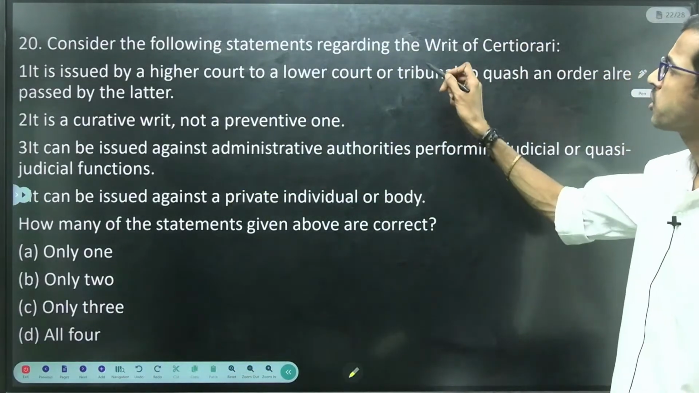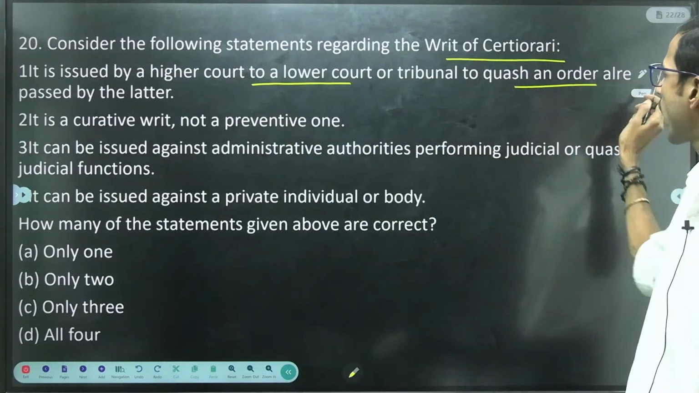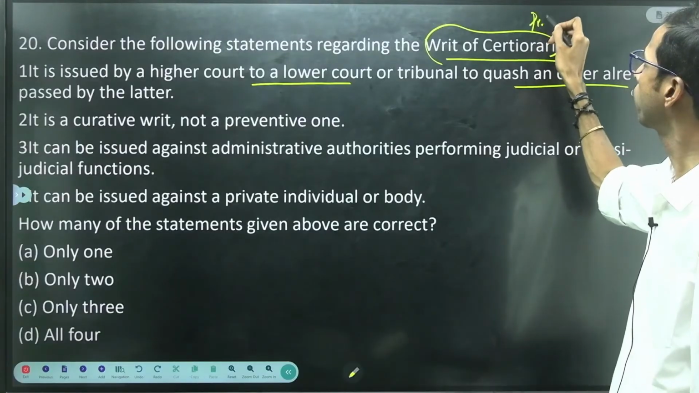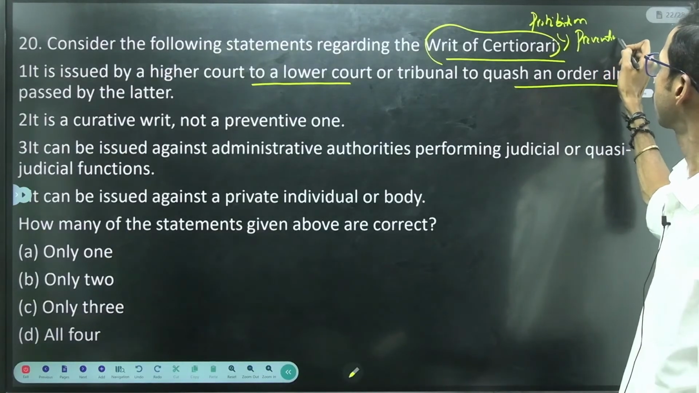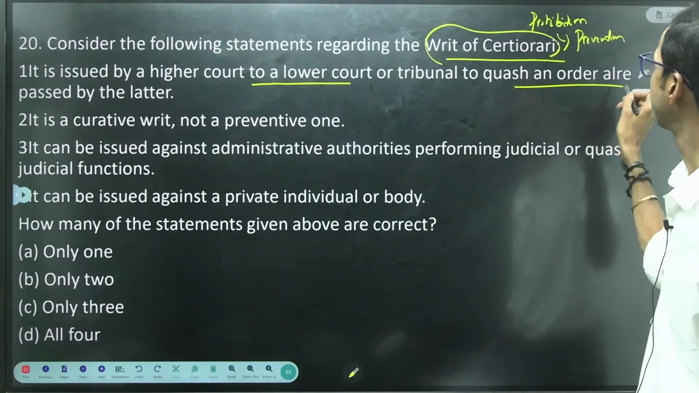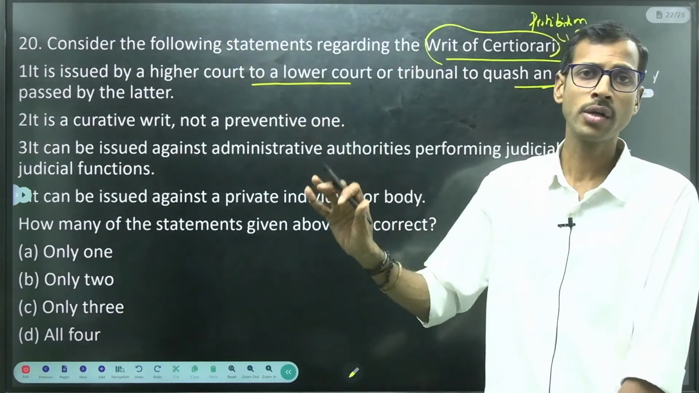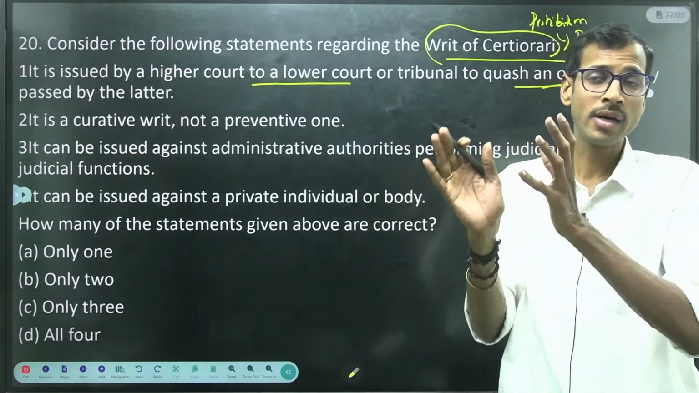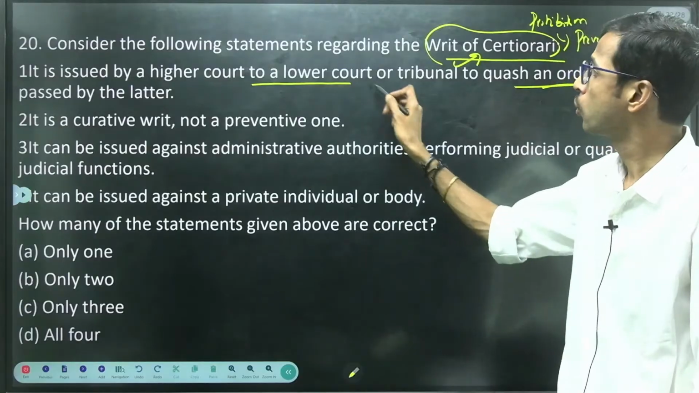Next, consider the following statements regarding the writ of certiorari. It is issued by a higher court to a lower court or tribunal to quash an order already passed. We have already discussed the writ of prohibition. Prohibition is just a prevention before enacting any law or giving a judgment, right? So it just controls or stops them. But if they have already created or already given an order, then the writ of certiorari is issued. That is to cure, right?